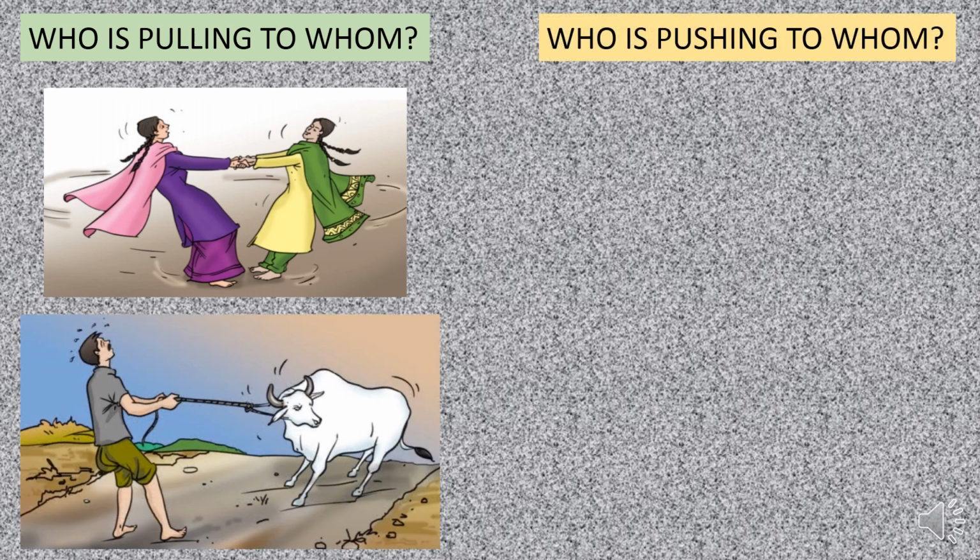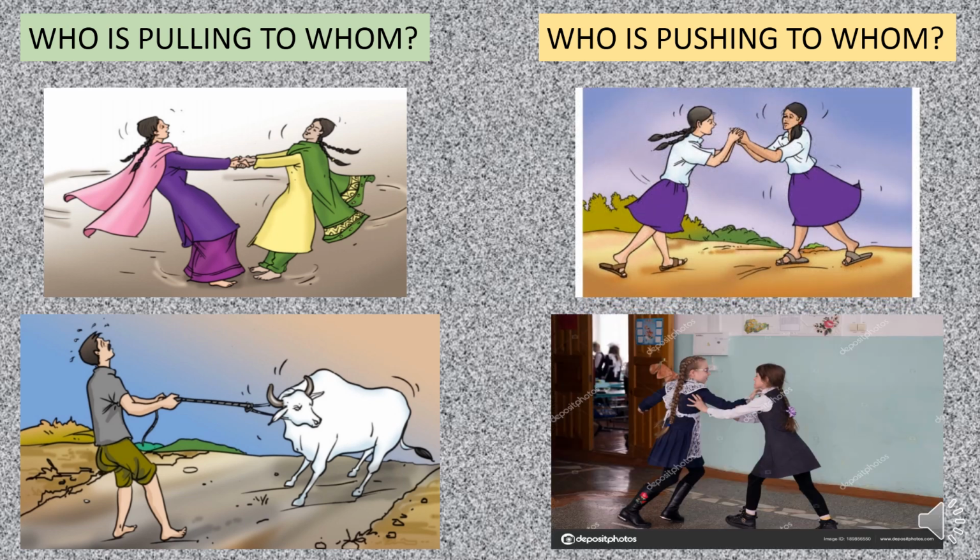Can you decide here who is pulling whom? And likewise, can you decide here who is pushing whom? If you observe the first two images, we can tell that they both are pulling each other, right?